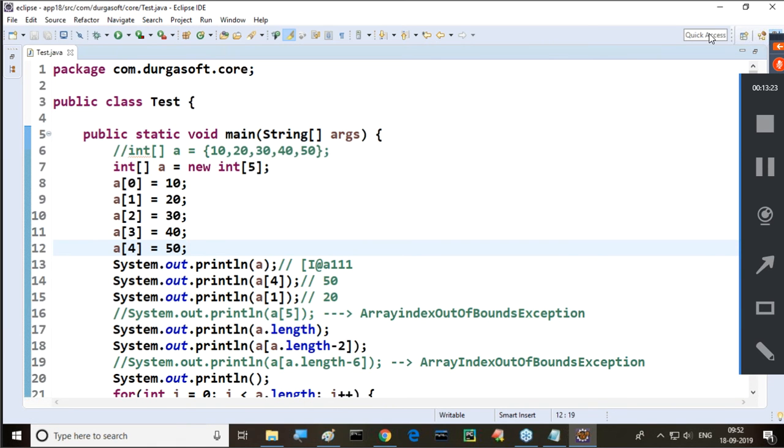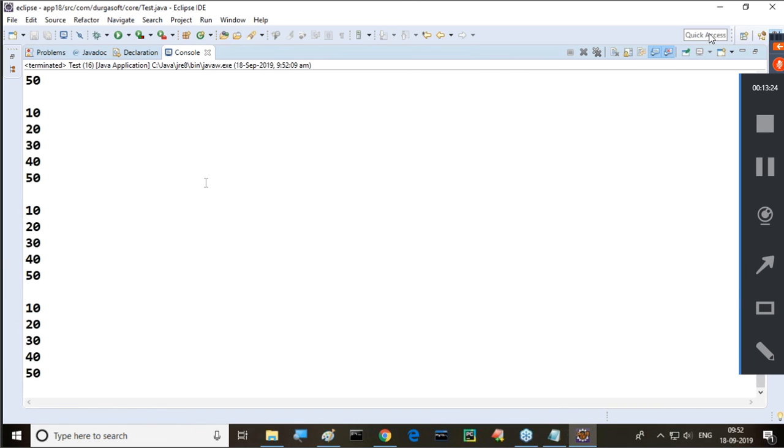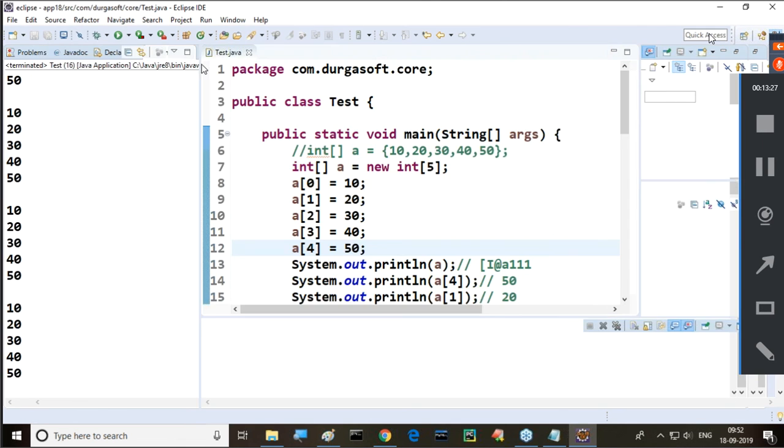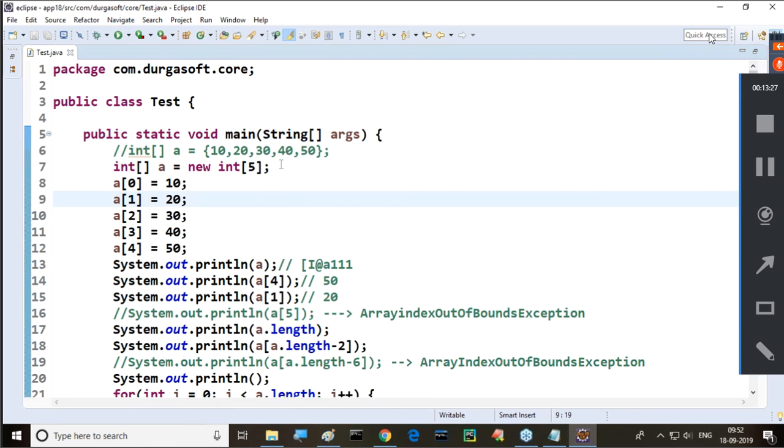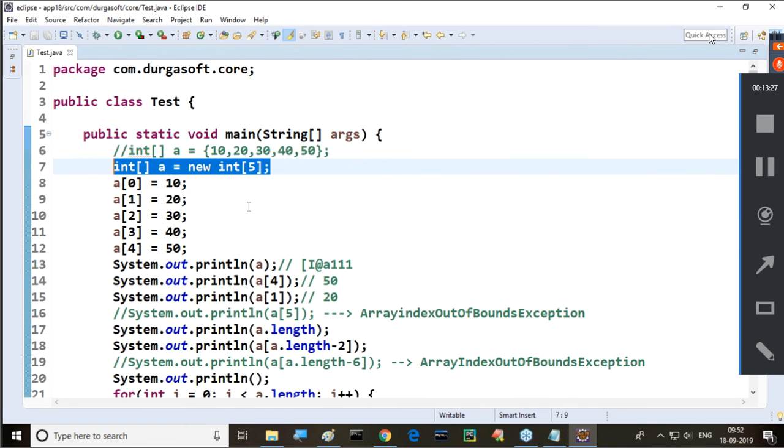Now in this approach also, observe clearly what we are able to get. As is, we are getting the output we are expecting. This is the array reference and these are normal values. This is the size of the array, and once by using normal for loop, by using for each loop, by using while loop, lastly by using the do while loop, we are getting the output. For example, now tell me, I declared the array or not? What is the size of the array now? Tell me. 5 is the size of the array.